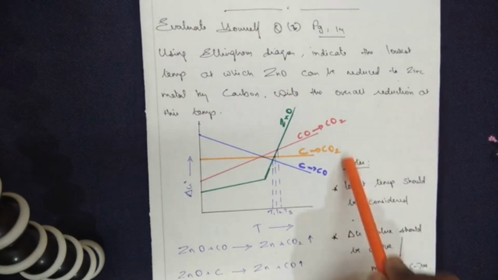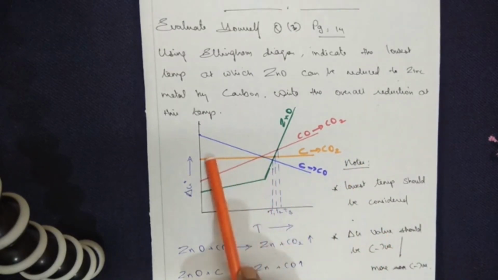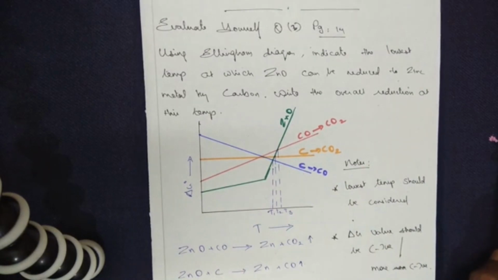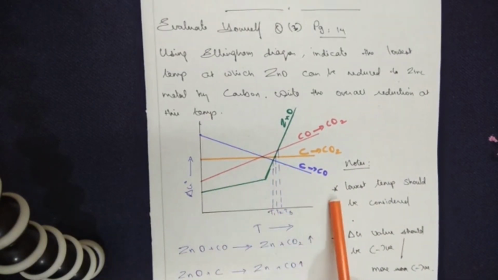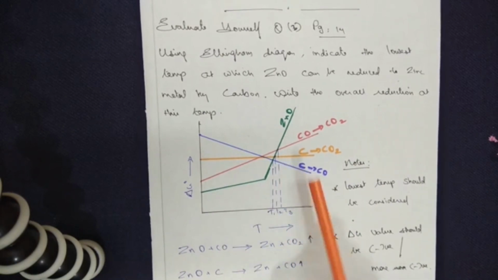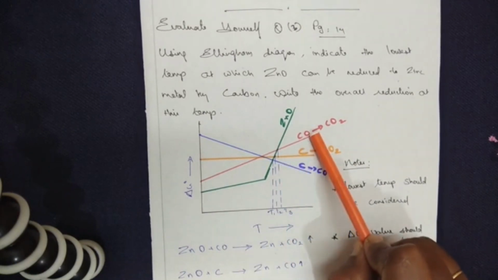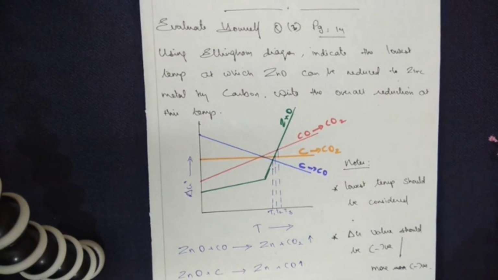Now these 2 are given in your textbook. The graph carbon line, if you remember, cuts across all the other slopes that we have told you. And carbon monoxide is the most negative slope, that is also given clearly. Now this particular graph is not given, but it's okay. We will explain when we work on the questions.